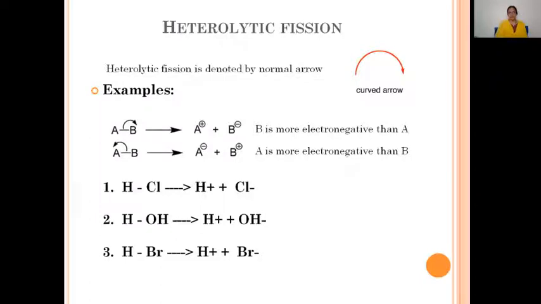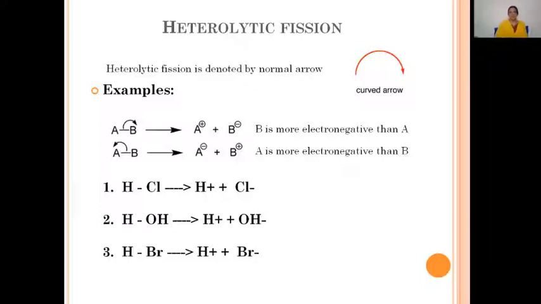The other atom becomes a positively charged ion, and the atom with the pair of electrons becomes a negatively charged ion. Why is B becoming the negative ion and A the positive ion? Because B is more electronegative than A. The bond pair of electrons goes with the B atom. Thus, B becomes a negatively charged ion and A gets the positive charge.